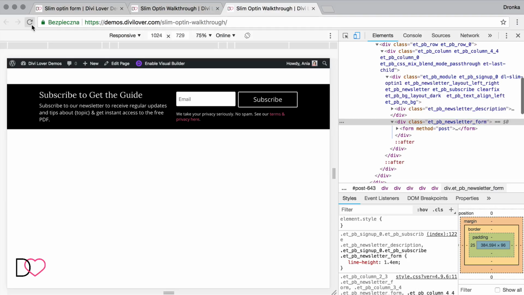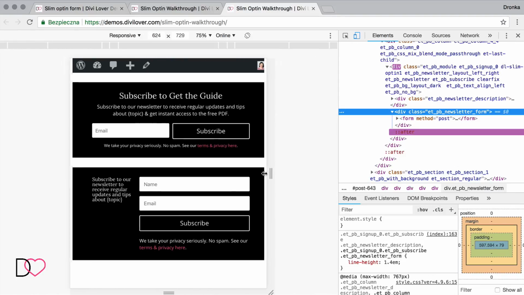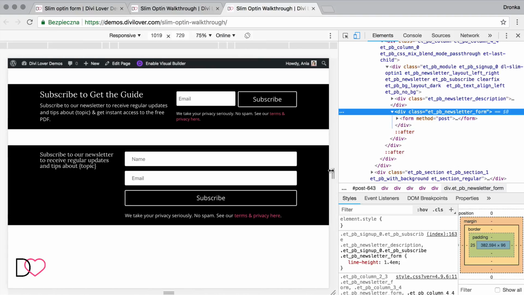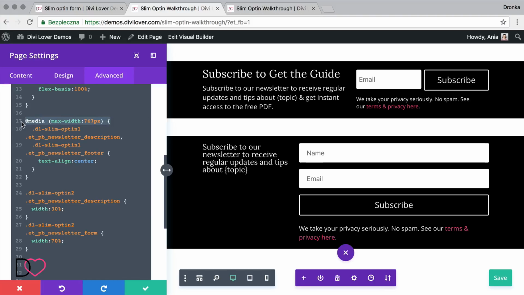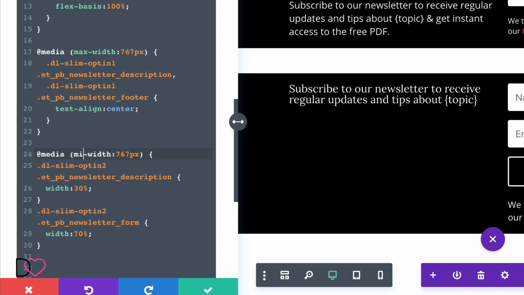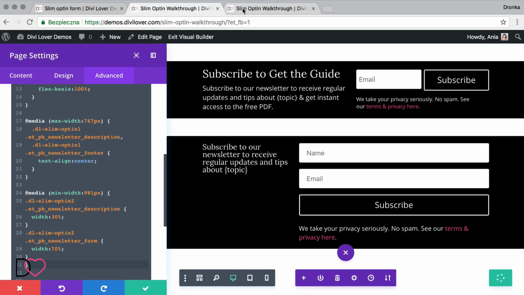But if we save it like that, it will apply to all the screen sizes. So we want to use a media query to target only large screens, only desktop. So 980 and up. Instead of max width, we'll use the min width, 981. Okay.